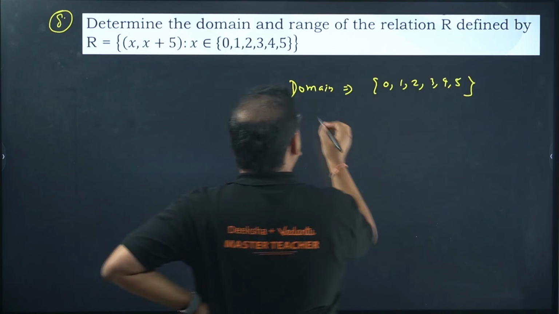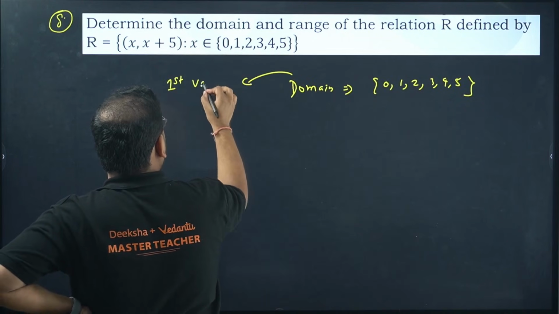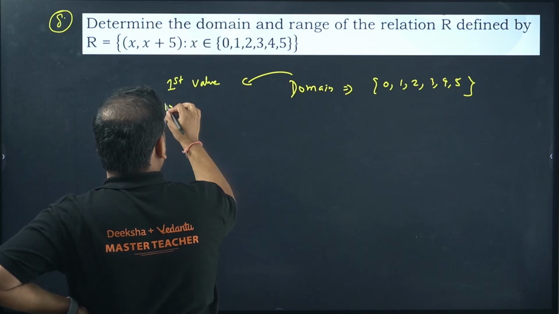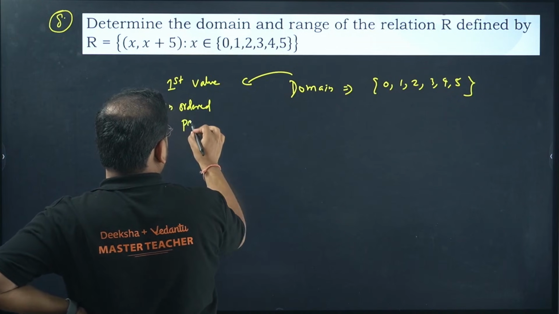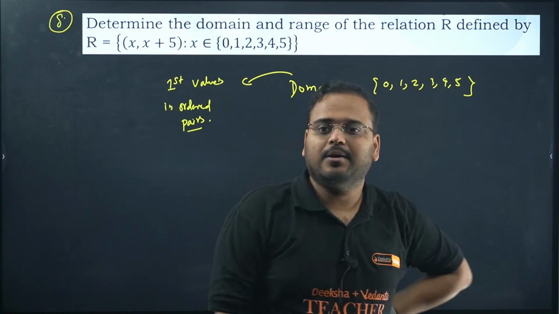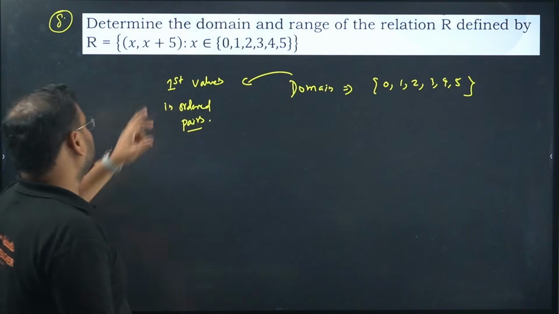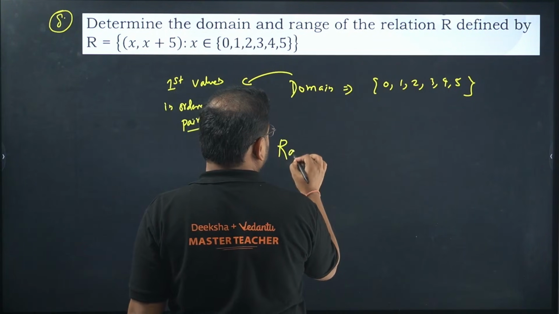This is the domain. It represents the first values in ordered pairs. So we have 0, 1, 2, 3, 4. These are the x values, that's why. What about the range? The second value, of course.